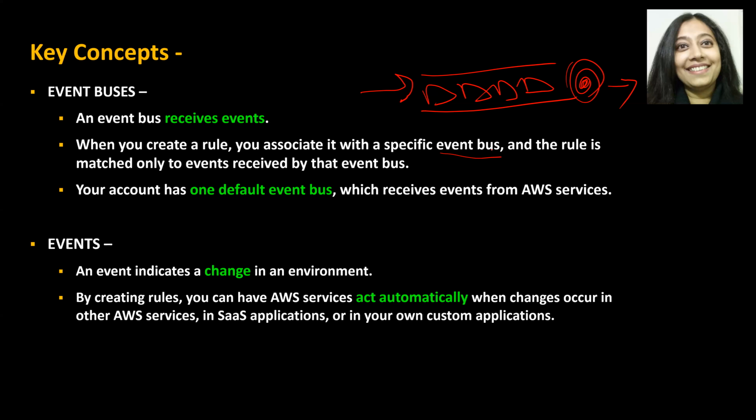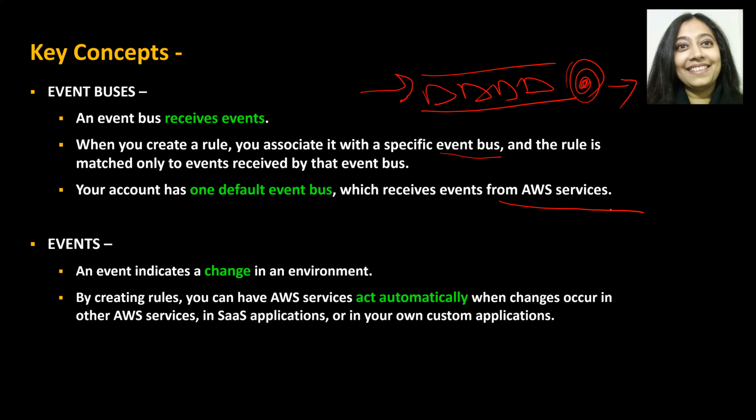As I mentioned, your account by default has one event bus that is wired for all AWS services. And the rule is only matched to events received by that event bus. So if there's a rule that says I need to do something when a file is uploaded in S3, then that particular rule will be triggered as part of this event bus. Your account has one default event bus, which receives events from AWS services.